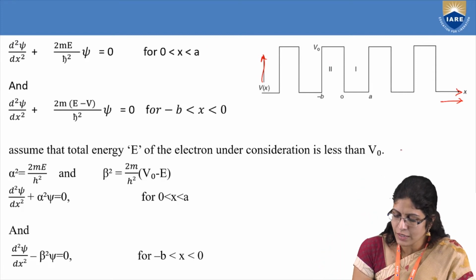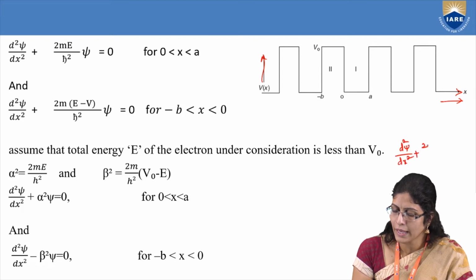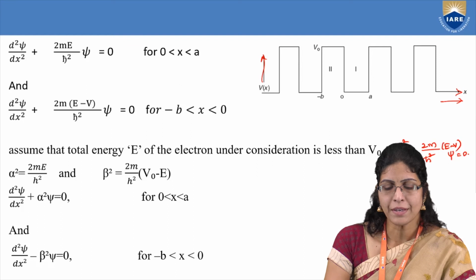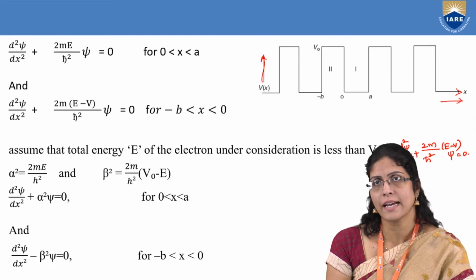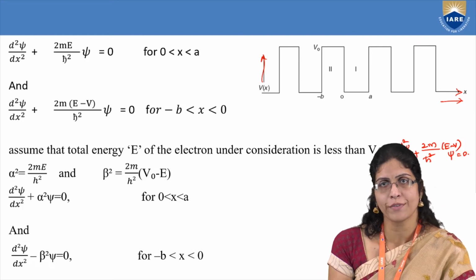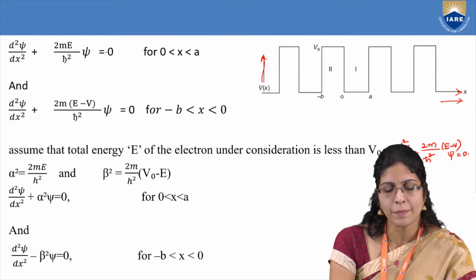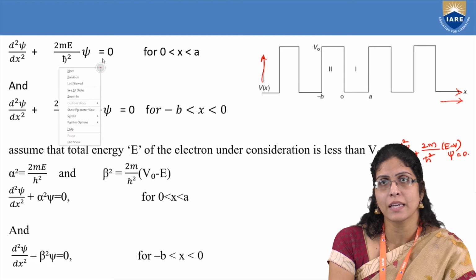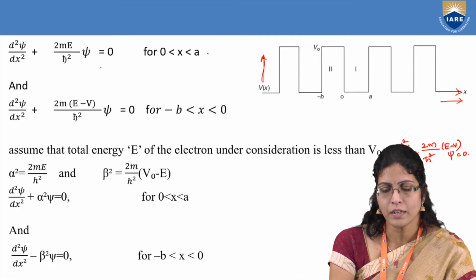what is the Schrodinger wave equation? d square psi by dx square plus 2m by h bar square into (E minus V) psi equal to 0. So the same here. And you need not worry what psi is. It is along the x direction, so it is psi of x. It is the time independent wave equation. So d square psi by dx square plus 2mE by h bar square into psi equal to 0 for what? For region 1.